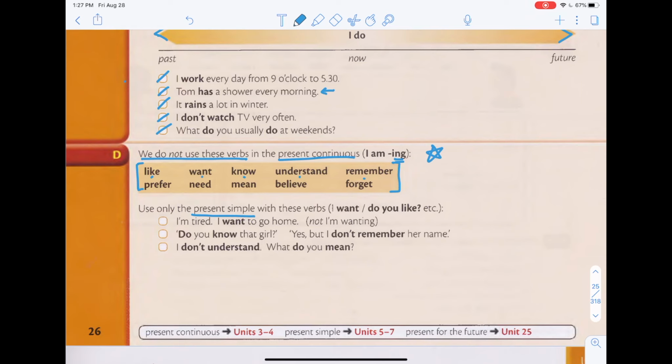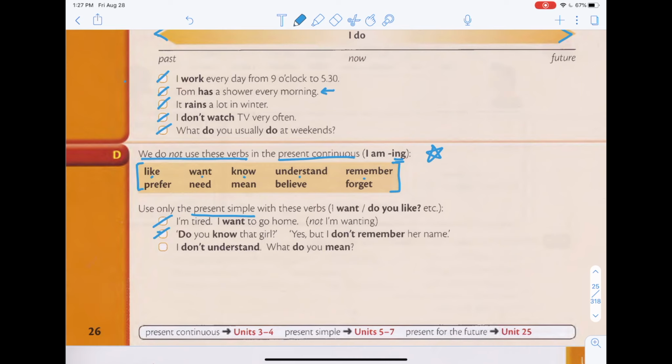Okay, so let's look at the first example. I'm tired. I want to go home. You don't say I'm wanting to go home, right? Next example, we say, do you know that girl? Yes, but I don't remember her name. Okay, so you use it like this. You don't say, but I don't remembering her name. Even though right now you cannot remember, you don't say, I don't remembering.